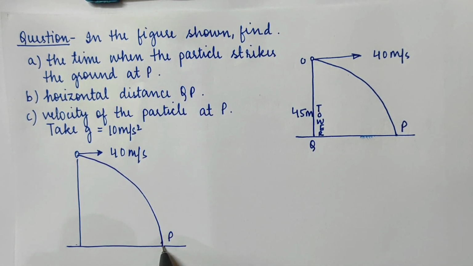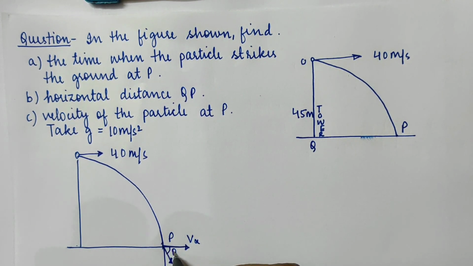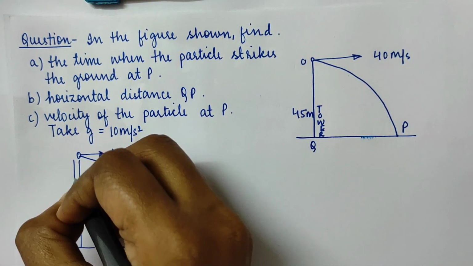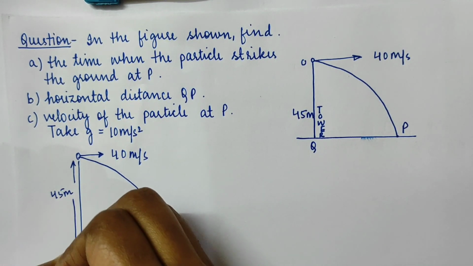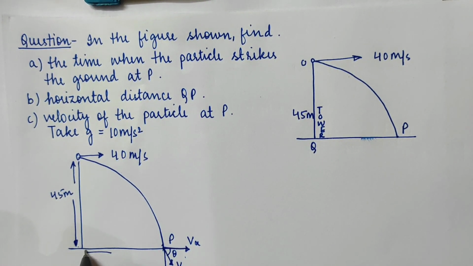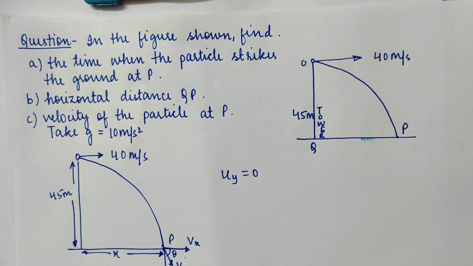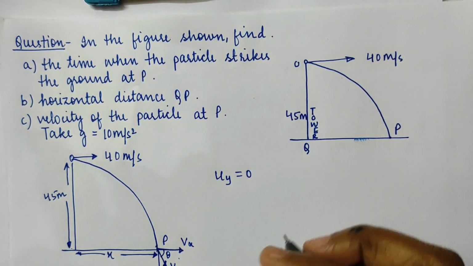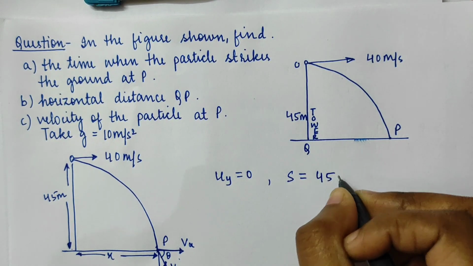I am taking this velocity as V, making two components of the velocity again, one as Vx and the other as Vy. This angle I am taking as theta. The height of this tower is given as 45 meters. This distance I am taking as x. So I know that Uy will be 0 because there is no velocity in the vertical direction initially. S will be nothing but the height of the tower, that is 45 meters.